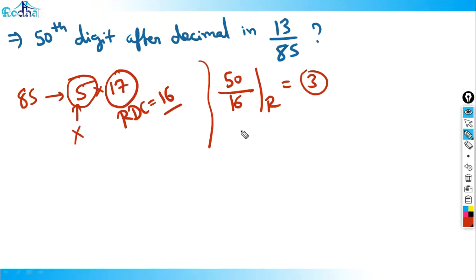That means I'm looking for the third digit after decimal. For this you can use a calculator and tell me what is the third digit after decimal. Yes, very good.